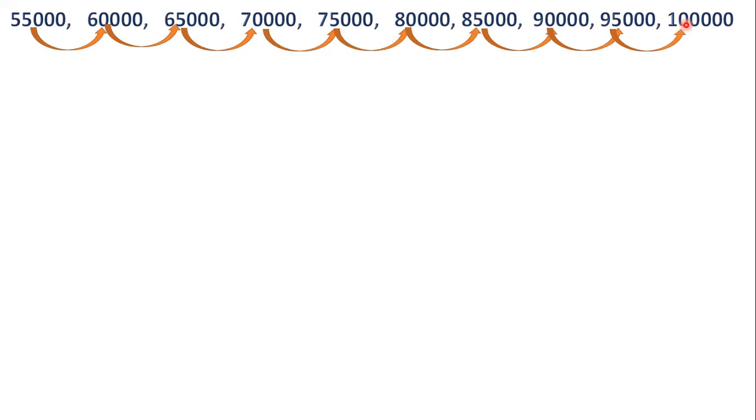Now, look at the examples we have seen. In the first example, the number pattern we observed is 55,000, 60,000, 65,000, 70,000, 75,000, 80,000, 85,000, 90,000, 95,000, and 1 lakh. What pattern do you observe here? Are you able to write Rena's salary in the next year?